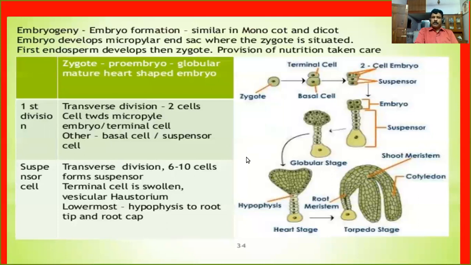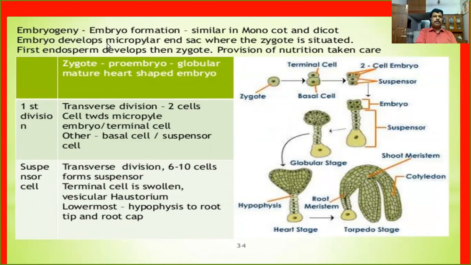So now the endosperm development is over. Then one more development you are very familiar with, that is the embryo development, the entire process of development of an embryo from a diploid zygote. Zygote is the product of double fertilization. From this single zygote, a multicellular embryo will be formed. The entire process we can collectively call embryogenesis.